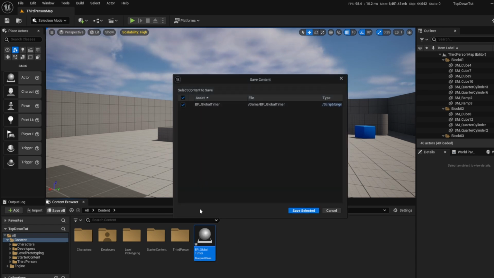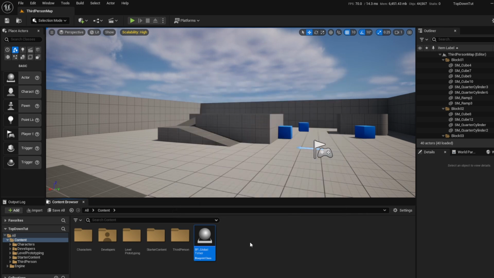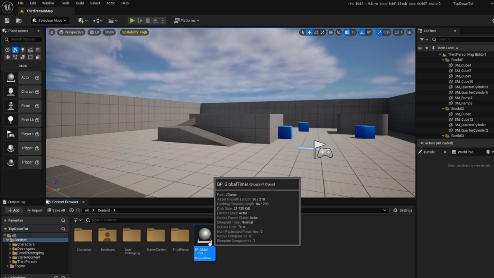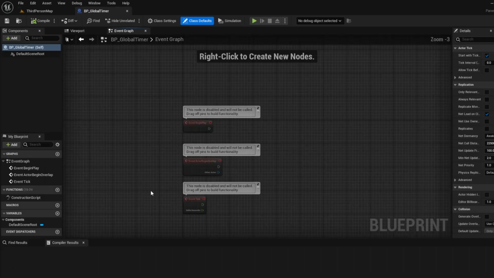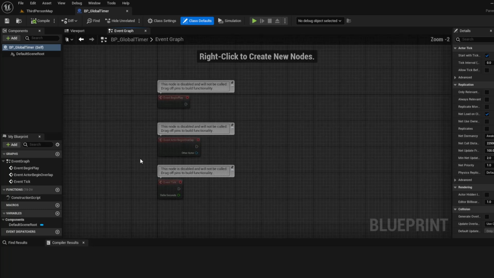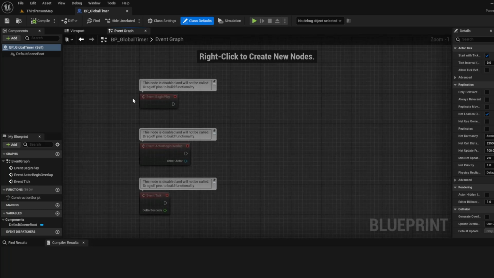We're going to save all here. It's important to save your blueprints, save a lot. Then double click to open that up. So we've got these guys here. These are just, again, defaults that come with the actor.